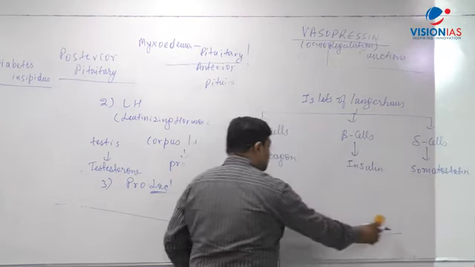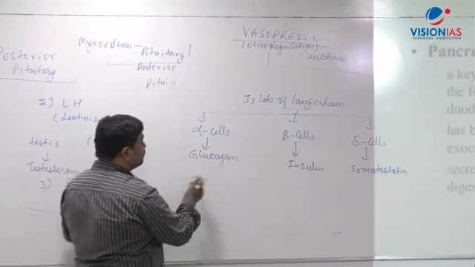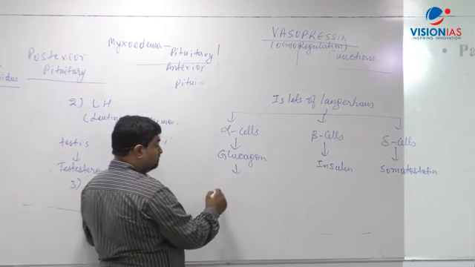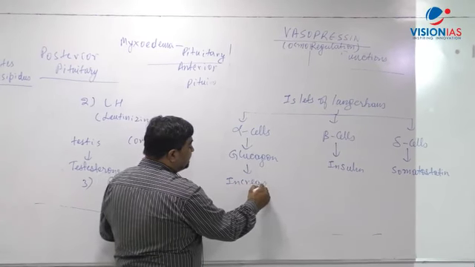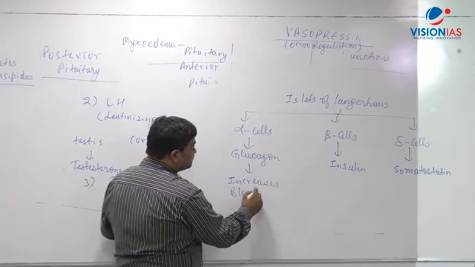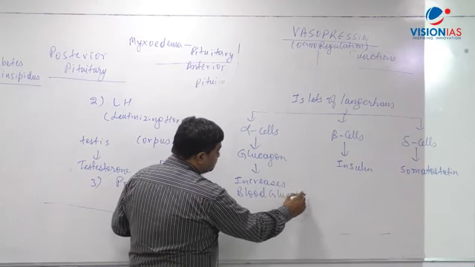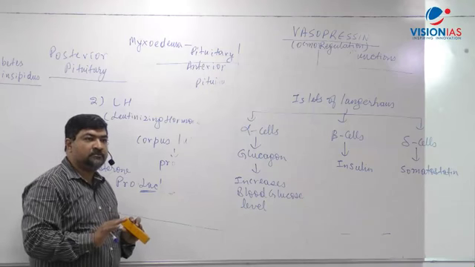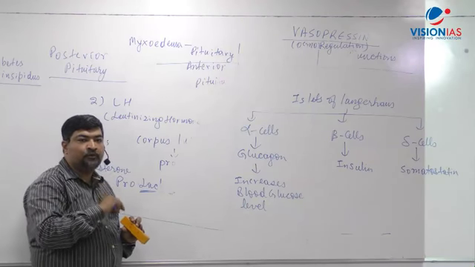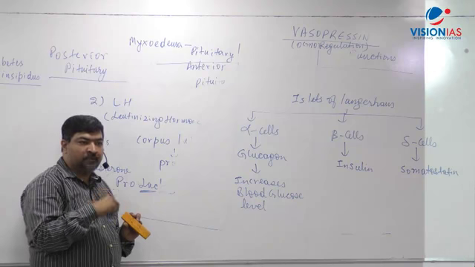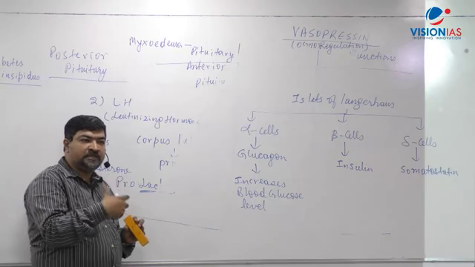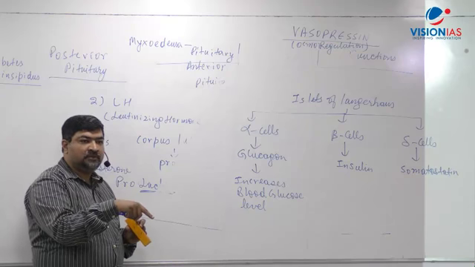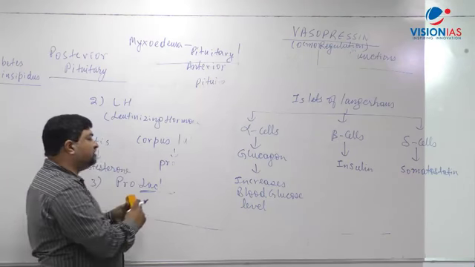I'm writing on the flow chart only there. Now, glucagon increases blood glucose level. I'm writing very clearly here. It increases blood glucose level. Let's say when we are fasting, when we are not taking food, we are on a fast and blood glucose is low and the body cells require energy. So in that case, glucagon will act. And how does the action happen?